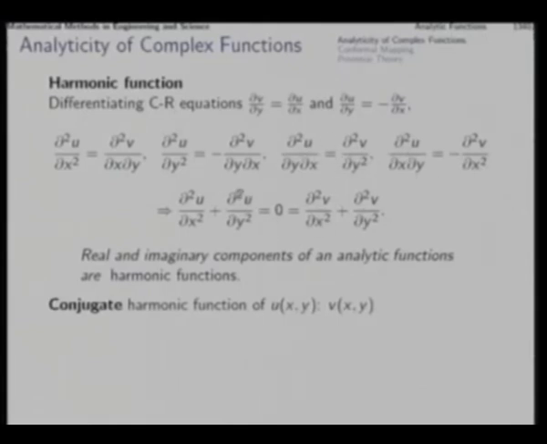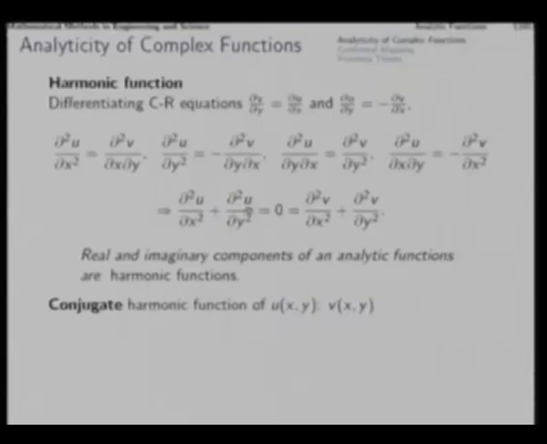That means u and v, the real and imaginary components of f, both will satisfy the Laplace equation, that is, both will be harmonic functions.